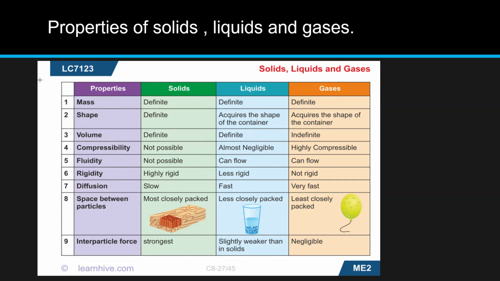Now fluidity. In solids, it's not possible, whereas liquids can flow and gases can also flow. So what are fluids? Anything which has the capability to flow is known as a fluid. Rigidity. Solids are highly rigid, whereas liquids are less rigid, and gases are not at all rigid. In solids, diffusion is very slow. In liquids, it's fast, whereas in gases, it's very fast.